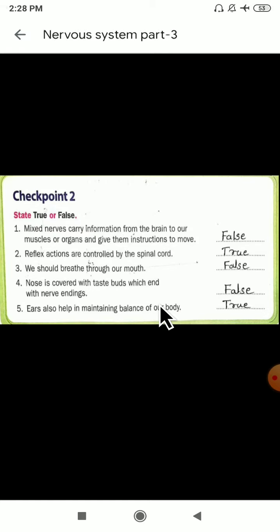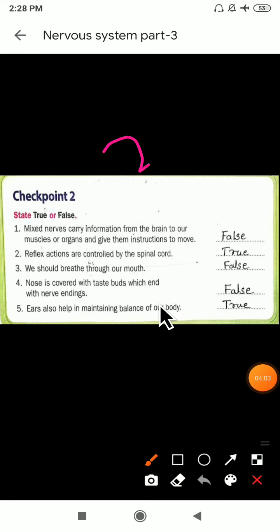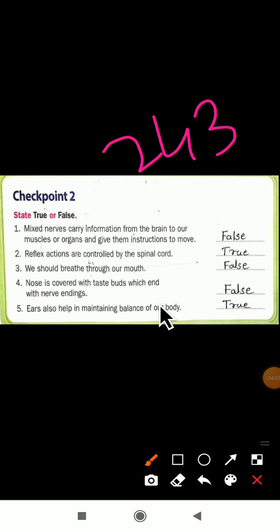Yes, checkpoint number 2 is there on page number 243. Okay, on page number 243, checkpoint number 2 is there. So, what is here? State true or false. Yes, they have given some statements here. Whether they are true or false, you have to answer here.